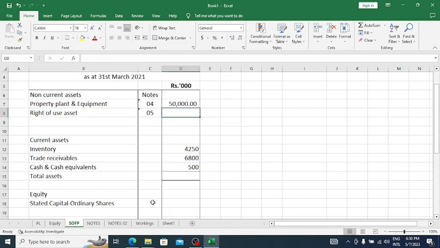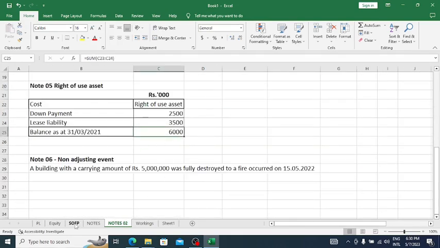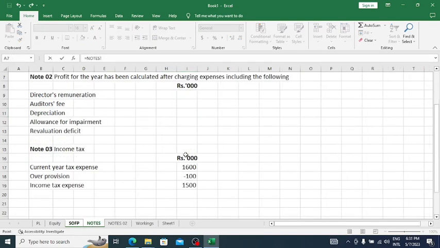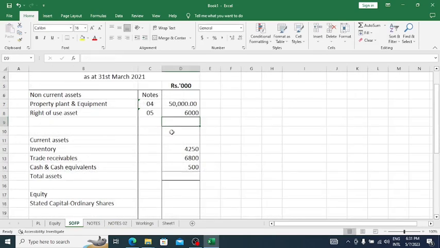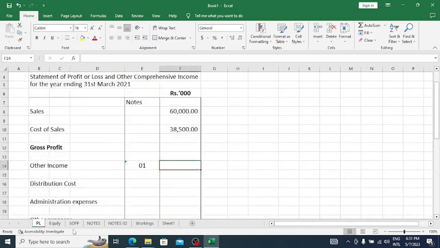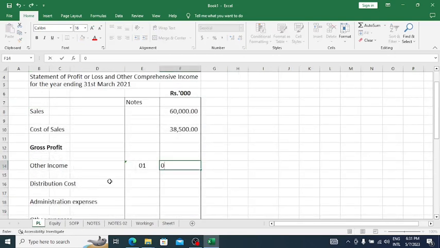Then the value of the right of use asset, now you can see that is also 6,000. That also needs to be taken into the statement of financial position. And now we have to take all the expenses, right? So P&L, other income, there is a note for that. We'll see other income. Gain on disposal of motor vehicle is 1,000.